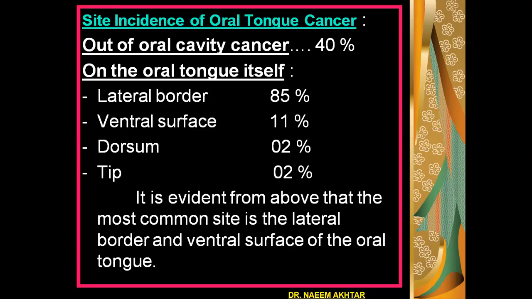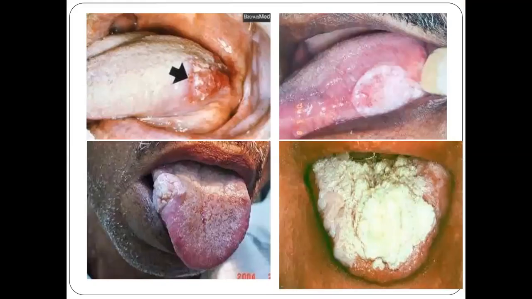So it is evident from this incidence that the most common site is the lateral border and ventral surface of the oral tongue. This is the photograph showing you different sites of tongue cancer. As you can see, the lateral border is the commonest site.